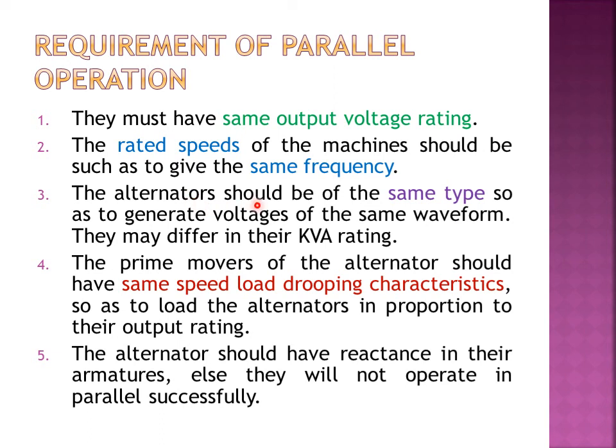For parallel operation, the alternators should be of the same type; a combined type should not be there. The prime mover of the alternator should have the same speed load drooping characteristics. Next, all the alternators should have reactances, that is Xd dash component, for the successful parallel operation of the alternators.